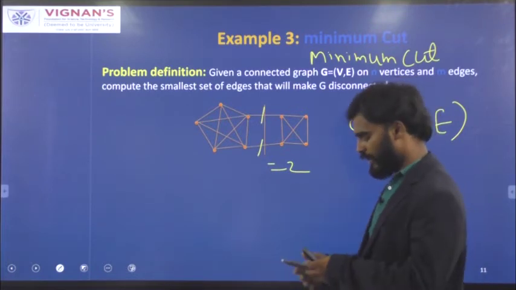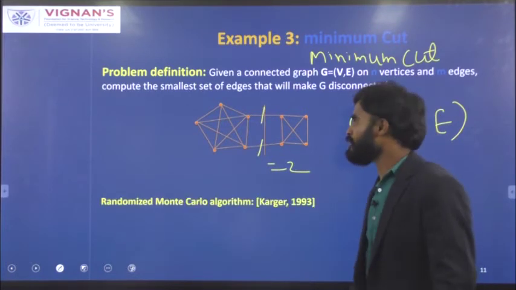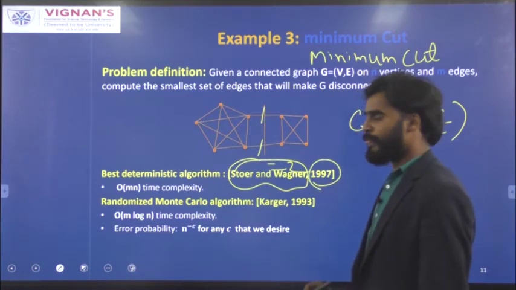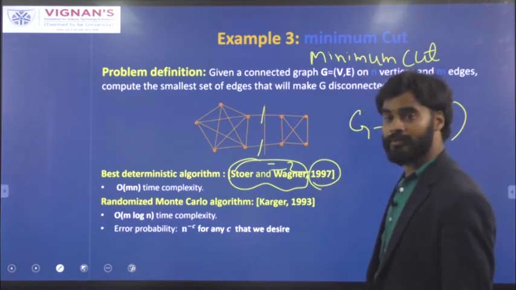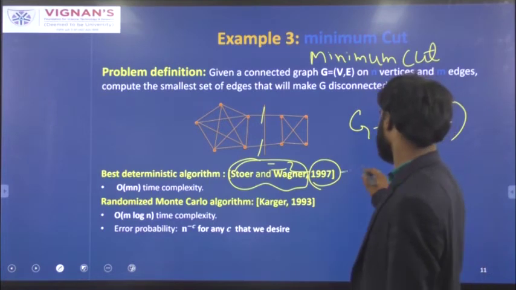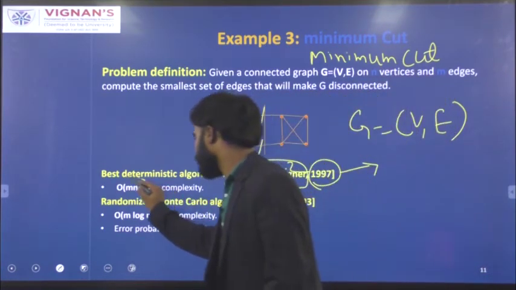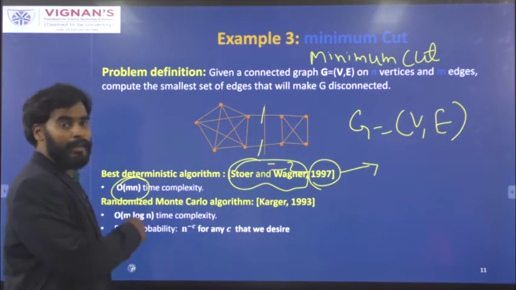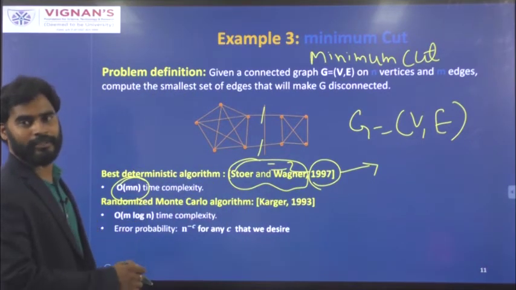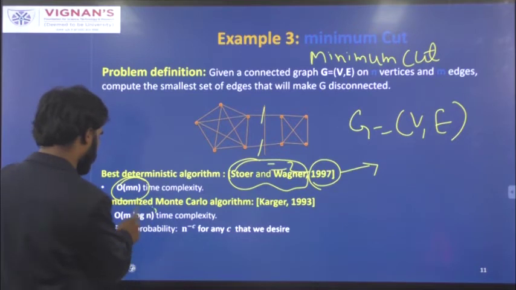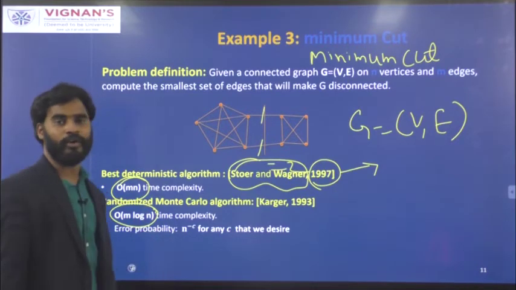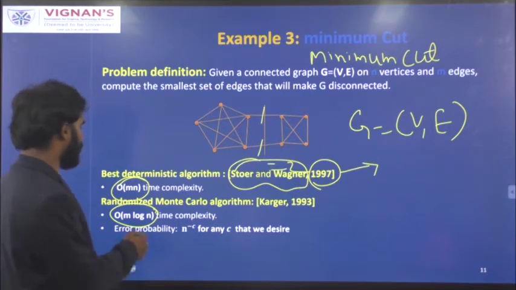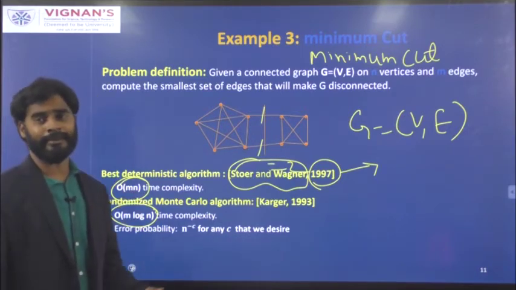Here also you can apply randomized algorithms. Karger identified the solution in 1997 itself, and the time taken to solve this problem using the deterministic approach is order of mn, where m is the number of vertices and n is the number of edges. The same problem can be solved using the randomized approach in order of m log n time with the help of a Monte Carlo randomized algorithm. The time complexity is much better when compared to the deterministic approach.